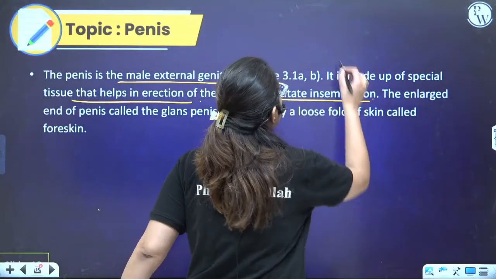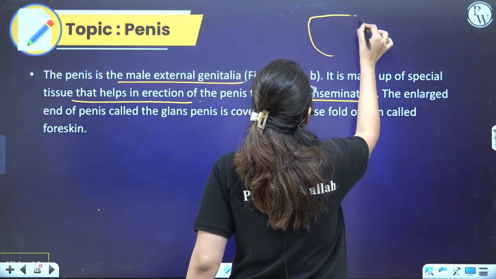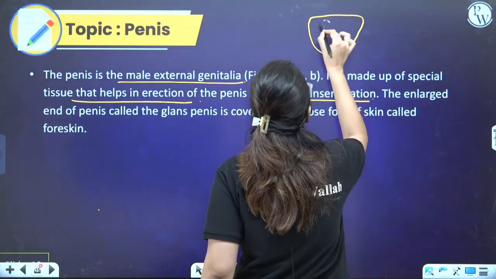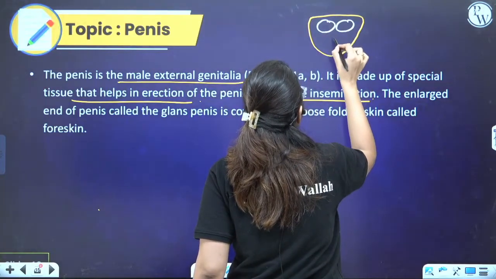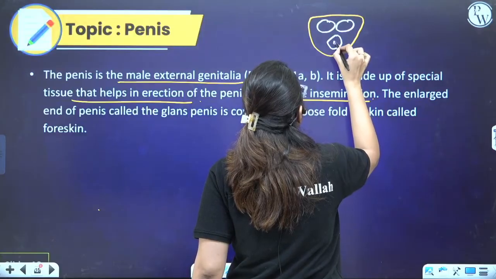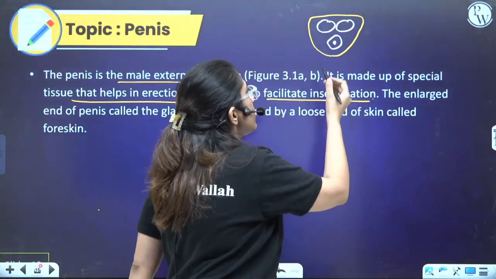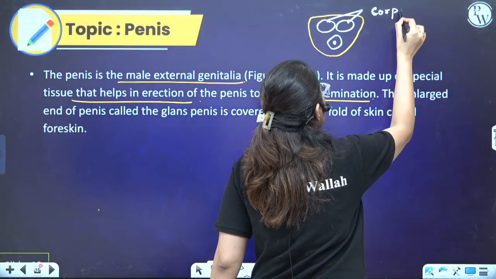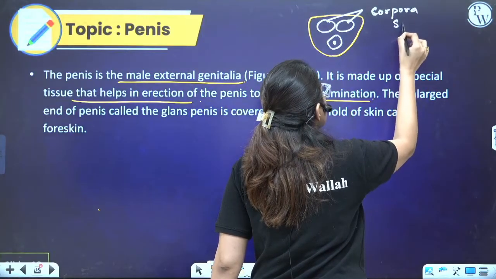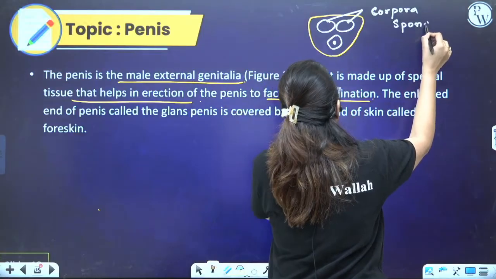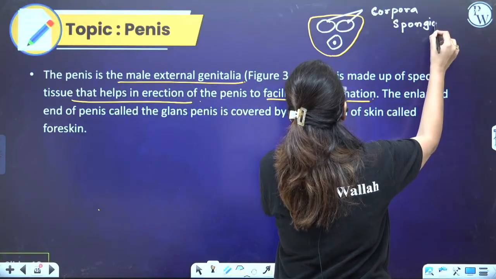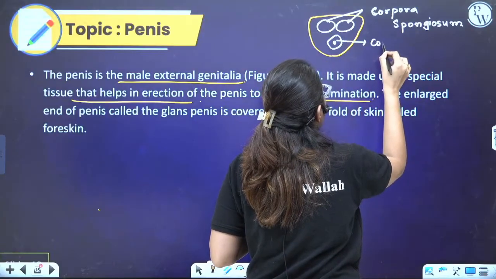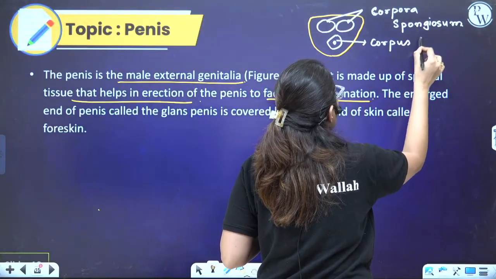So if you take out a section here, the section is like this. Some tissues are present, the corpus spongiosum. And here the urethra opening is there. So this is the corpus spongiosum. Here, corpus cavernosum.